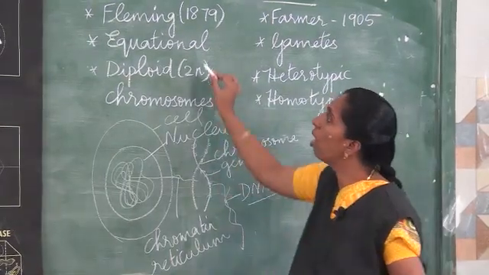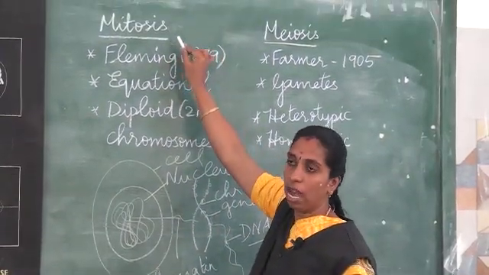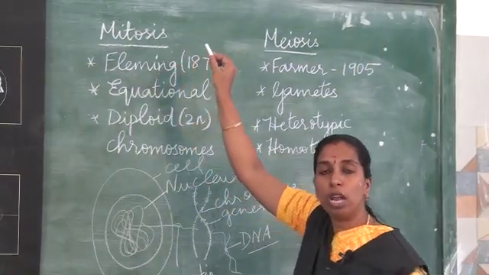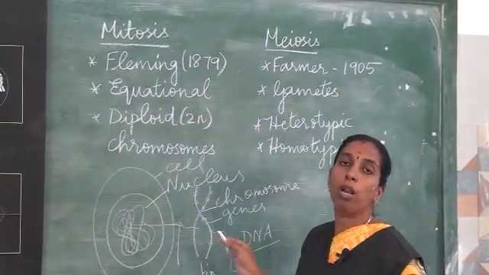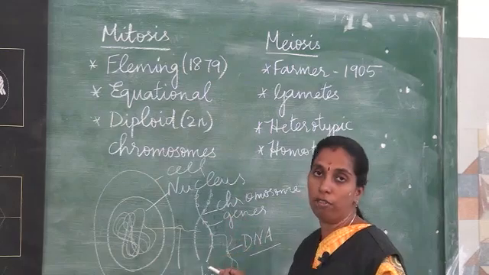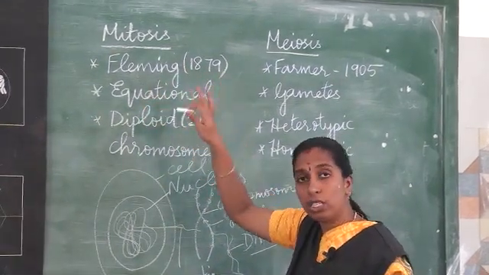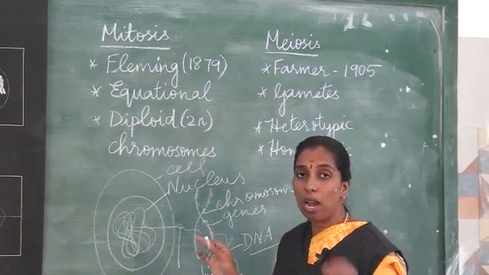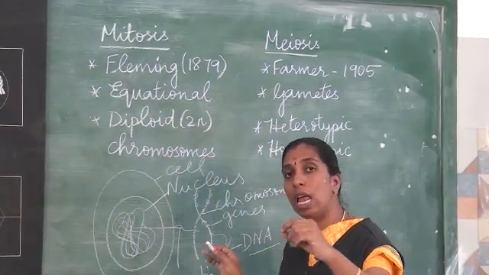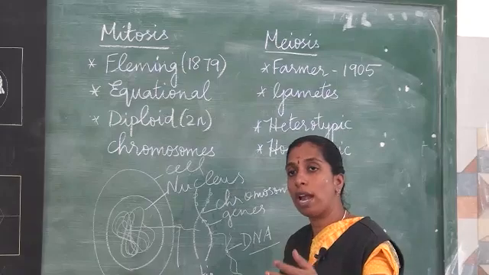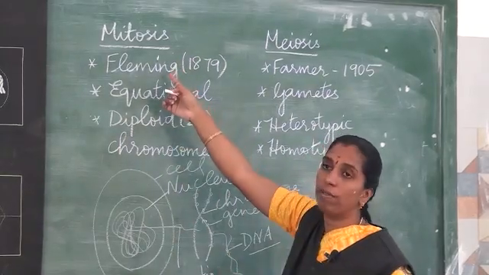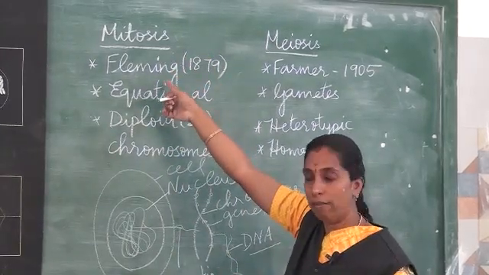So now you will learn mitotic cell division. Mitosis can also be called indirect cell division or multiplication cell division. Why is it so called? Because a single cell develops into a multicellular organism, and this is because of mitotic cell division.